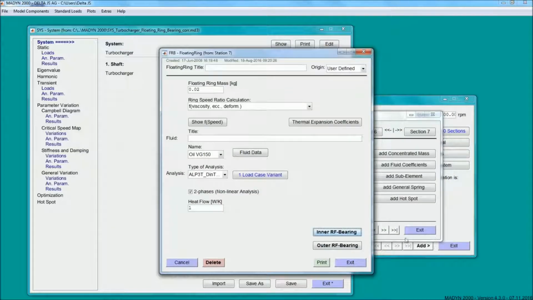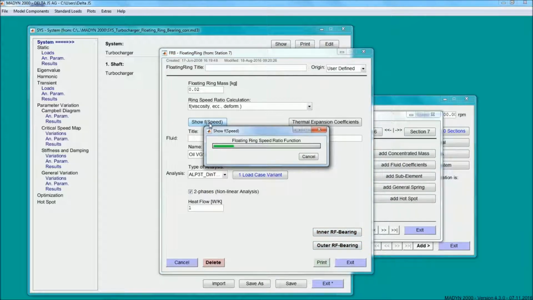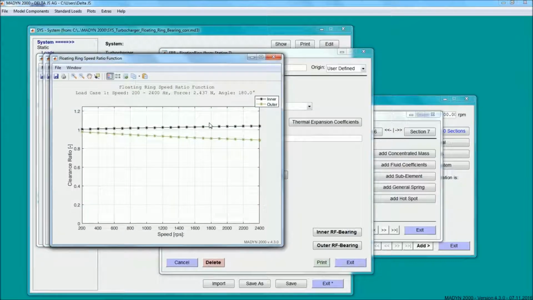The outer bearing is modeled in the same way as the inner bearing. In this example, the ring is free to rotate. The speed of the ring is automatically calculated from the shaft speed and the viscosity of the inner and outer fluid films. In this analysis, the thermal expansion of the ring is taken into account and the clearances vary with the speed. Note that it is also possible to model bearings with semi-floating rings, also called squeeze film dampers.